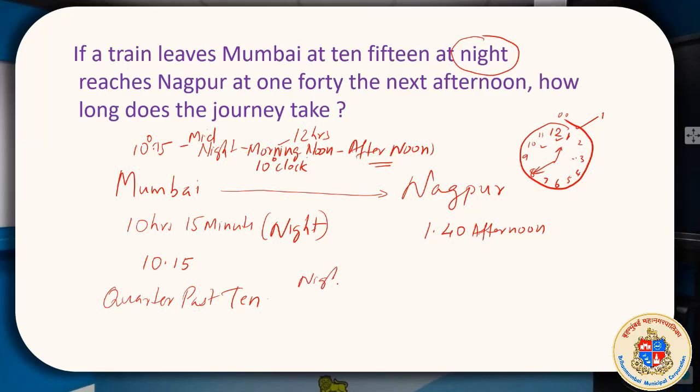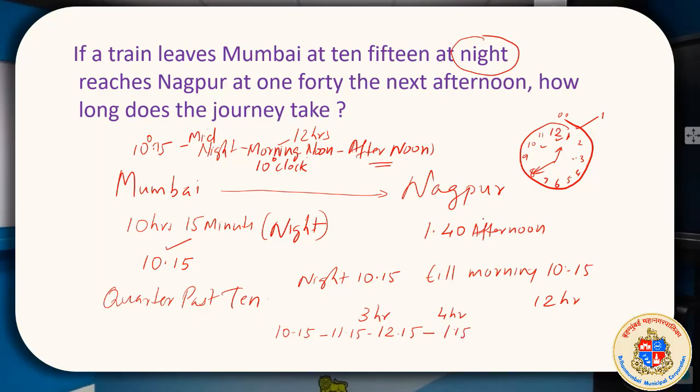Night 10:15 as it is given, till morning 10:15, it is 12 hours. From morning 10:15, then 11:15, then 12:15, that is 3 hours, then 1:15, 4 hours.